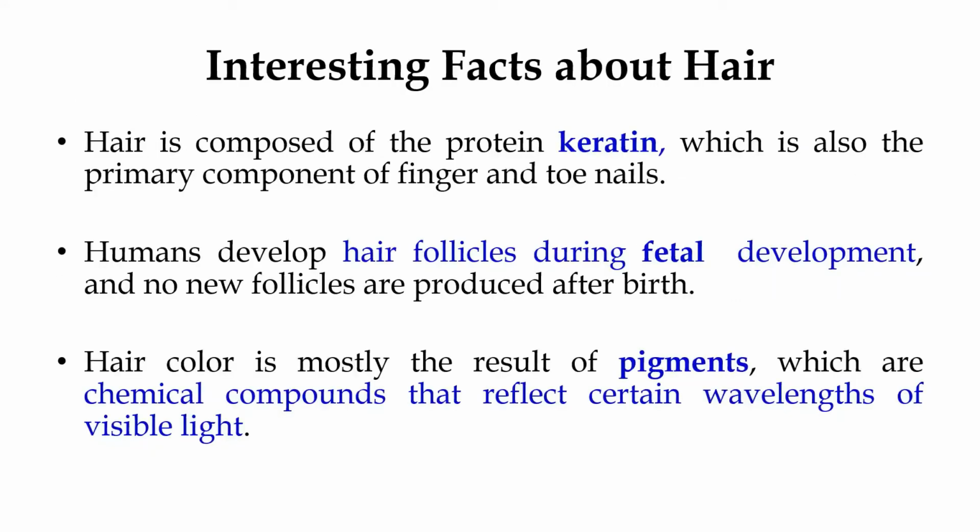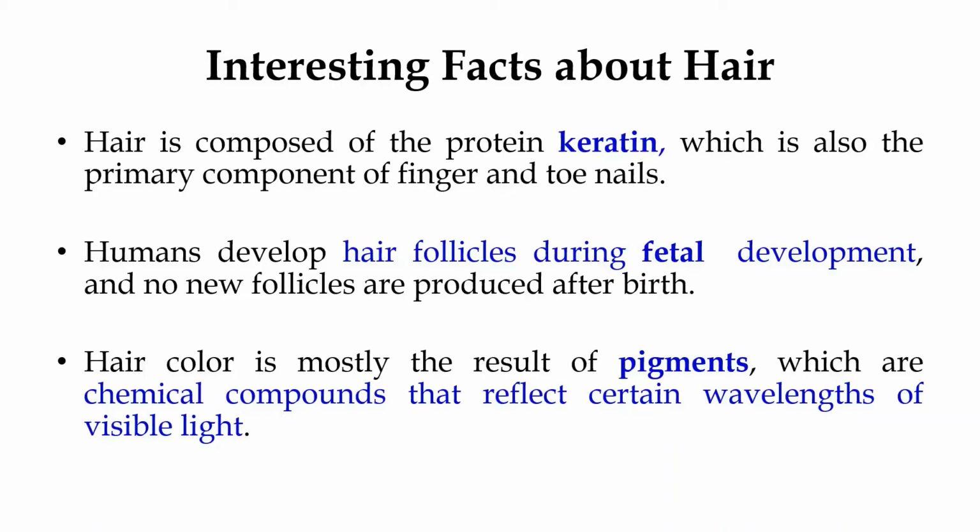So now you can simply recognize the structure of hair with a pencil. The outer color of the pencil will indicate the cuticle part. The central wooden part will be represented by the cortex, and the lead part will be represented by the medulla region. Now let us know some interesting facts about the hair.